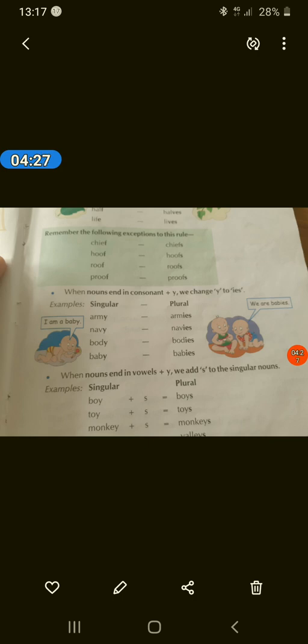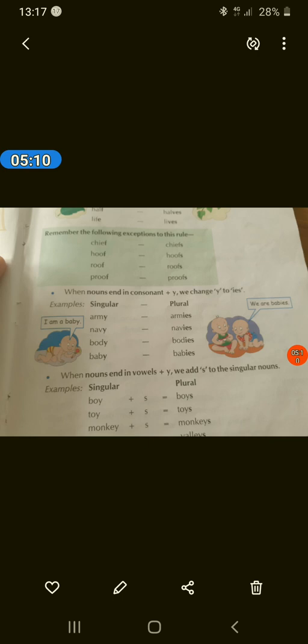When nouns end in consonant plus y, we change y to ies. If we have a noun ending with y and just before y we have a consonant, we change y into ies. Examples: army, and plural will be armies. Before y we have m and that is a consonant, so it will be armies. Navy, navies. Body, bodies. Baby, babies. Baby ends with y, but just before y we have b, and this is a consonant, so we write babies.